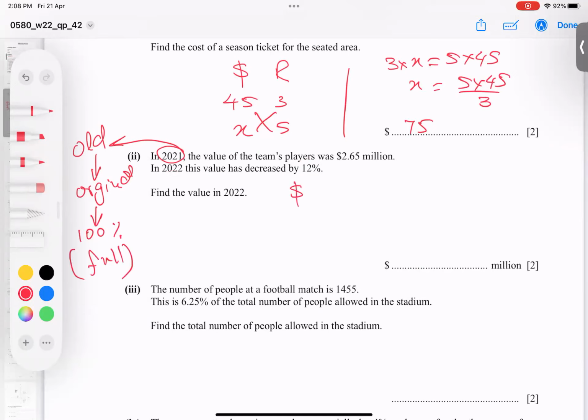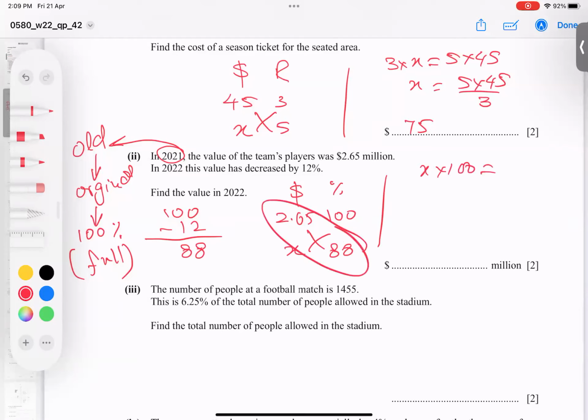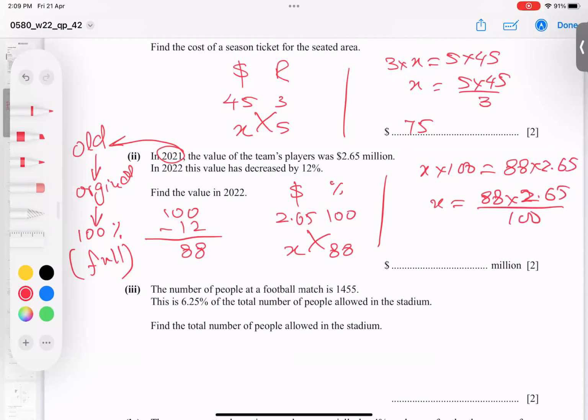So write $ and percentage. So 100% is 2.65. And we're looking for after 12% decrease, so minus, it becomes 88. So 88% equals to what? So now I'm going to multiply X times 100 and 88 times 2.65. And these 100 will divide there. So I hope there is no confusion at all.